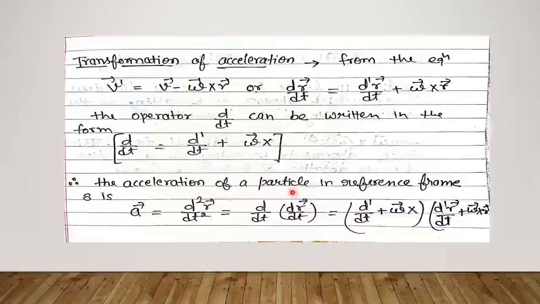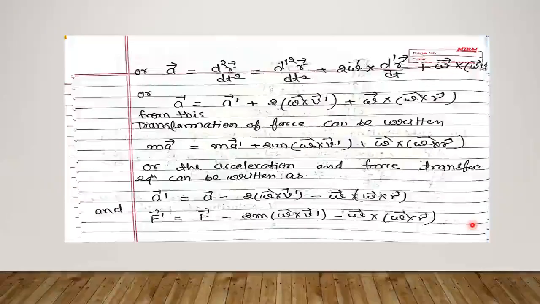The acceleration of a particle in reference frame S will be a equals to d2r upon dt2, or we can write it d upon dt bracket dr upon dt. Now putting the value of d by dt equals to d dash upon dt plus omega cross, we get the equation d dash upon dt plus omega cross, and also putting the value of d by dt we get d dash r upon dt plus omega cross r.